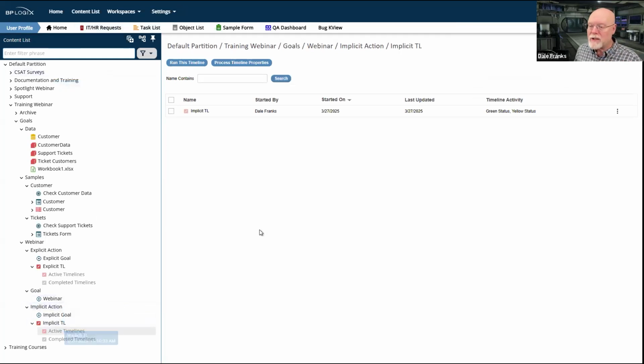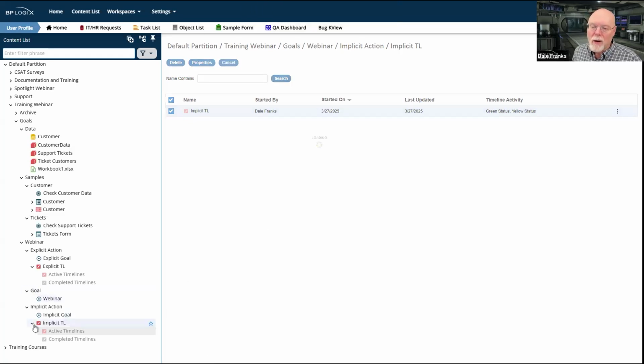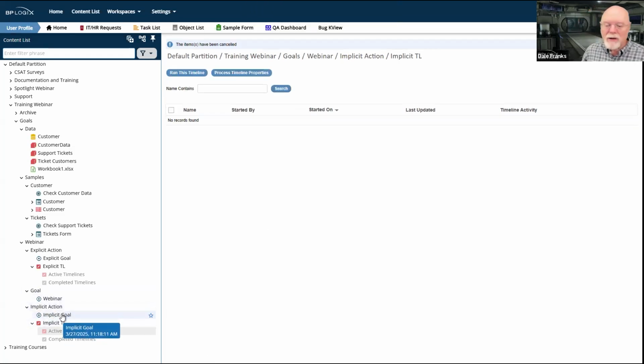So when this process kicks off, based on what my goal status is, it's just going to start and end the appropriate process timelines, or it's going to start the appropriate process timeline activities based on the value of my goal. There are also some other things that you can do.